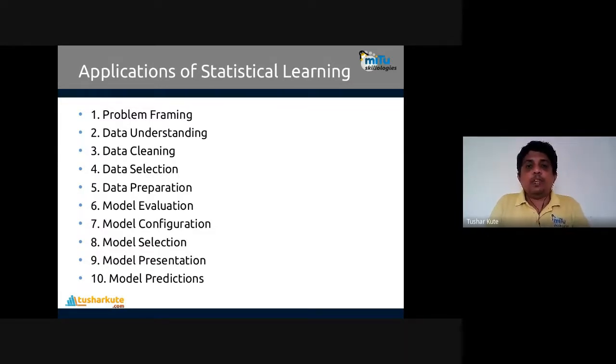The first is problem framing. Second is data understanding, data cleaning, data selection, data preparation. These techniques are enhanced by statistical modeling, which we will see step by step. Then model evaluation, model configuration, model selection, model presentation, model predictions. These are the 10 total applications of statistical learning in data science and machine learning.